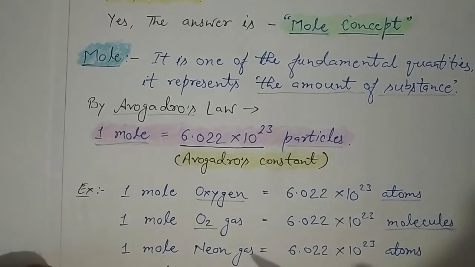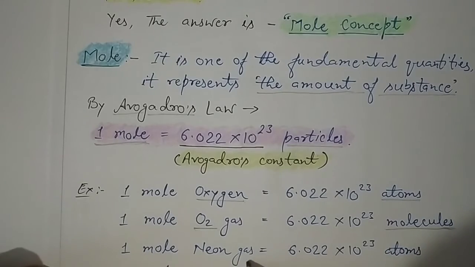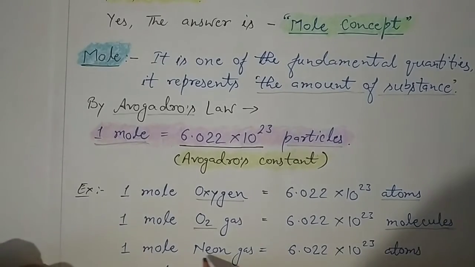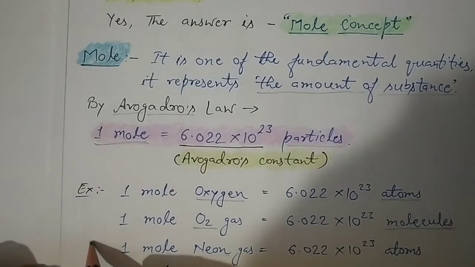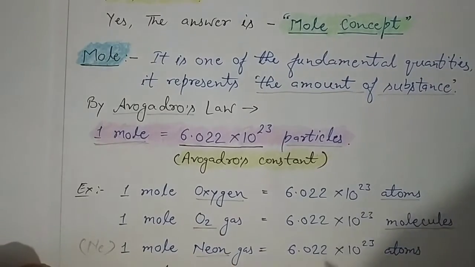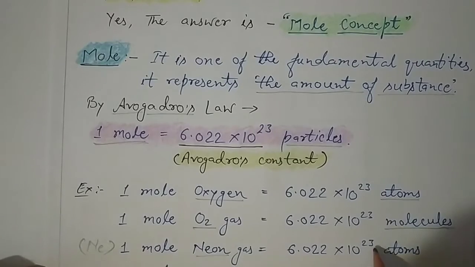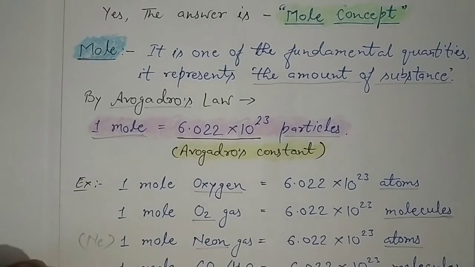Like if I give you 1 mole of neon gas, we know that neon gas is a monoatomic gas. The formula is Ne. So 1 mole of neon gas would be equal to 6.022 into 10 to the power 23 atoms again, because it is a monoatomic element, or you can say gas also.